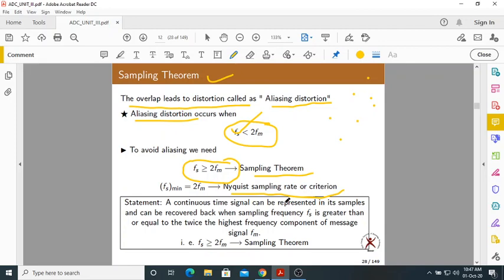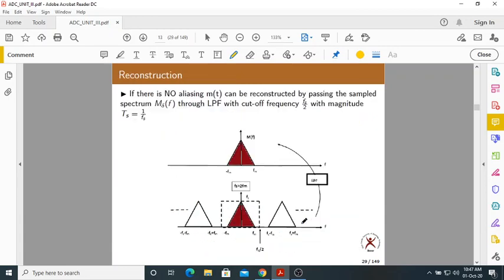But the sampling theorem says whenever you maintain fs more than or equal to 2 fm, there won't be any aliasing effect or any spectral overlapping. This is what the statement says: a continuous time signal can be represented in its samples and can be recovered back when the sampling rate fs is greater than or equal to twice the highest frequency component of the message signal, fm. So this is the sampling theorem.